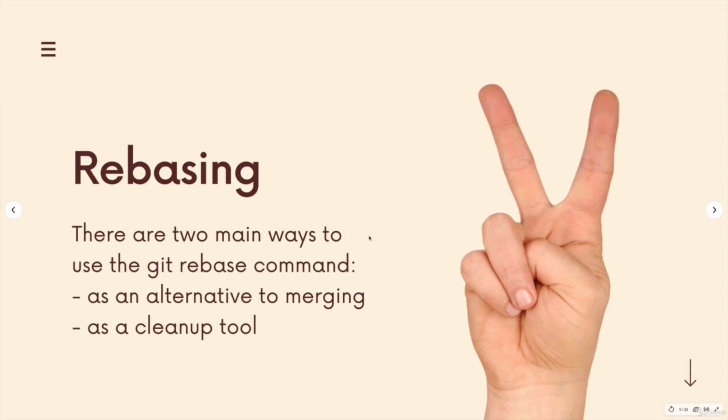Okay, so let's begin. As I mentioned, there are two main things that we can do with the git rebase command. We're going to focus on the first of those things, using it as an alternative to the git merge command. Both commands, git merge and git rebase, help us combine changes from two branches. I'm going to start by identifying, I guess you could call it, the problem with merging, something that rebasing addresses that merging does not.